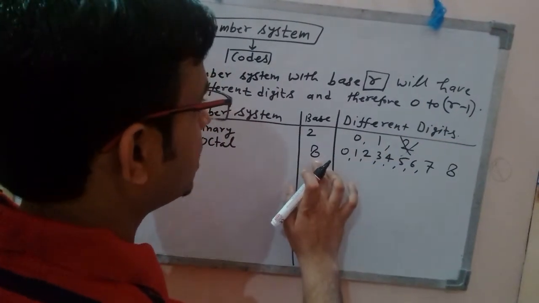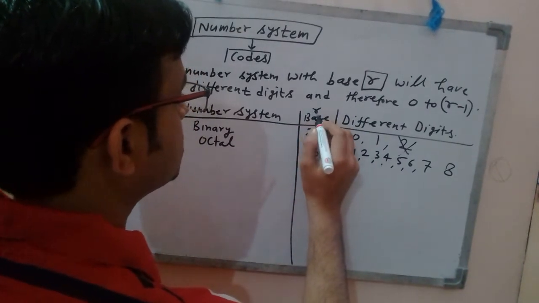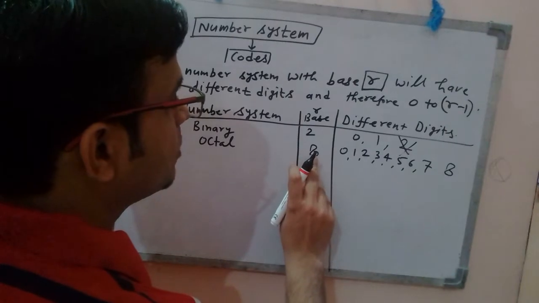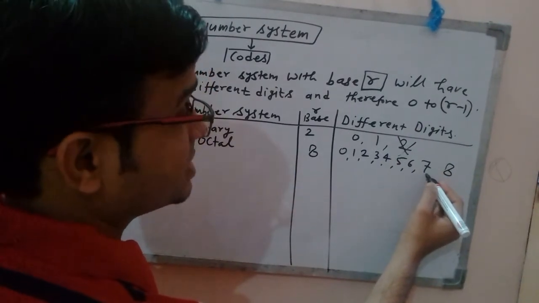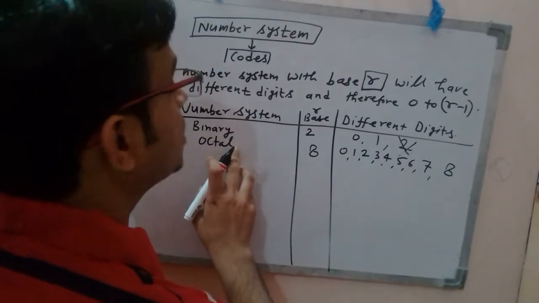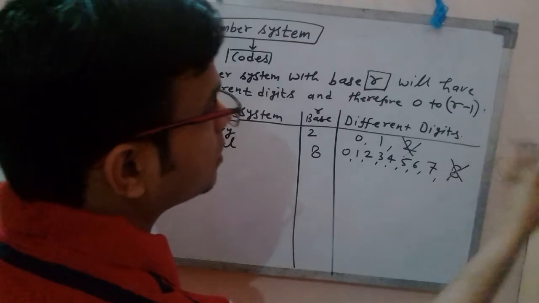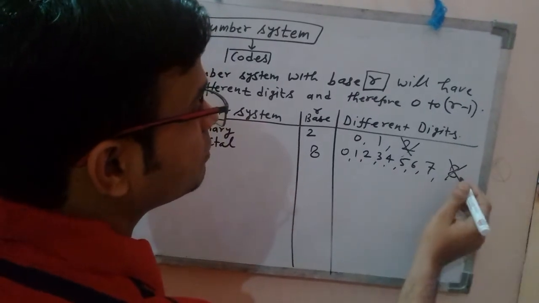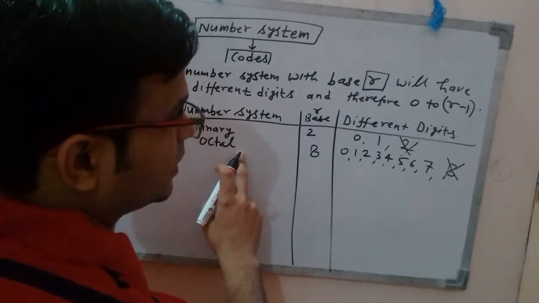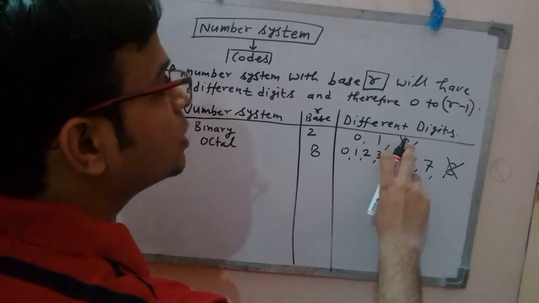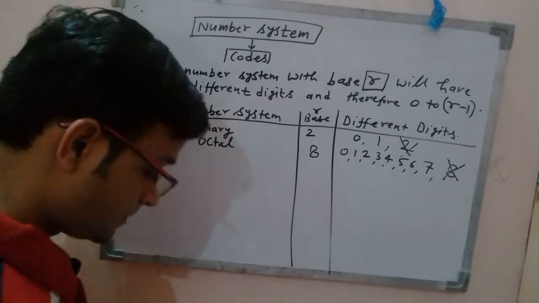If R is 8, let me call this R the base, it will go up to R minus 1, that means 8 minus 1, 7. So 7 will be the maximum number present in octal system. Any number equal to 8 or more than 8 will not come in octal system. Similarly, 2 or more than 2 will not come in binary system.